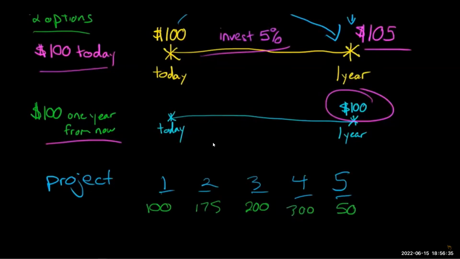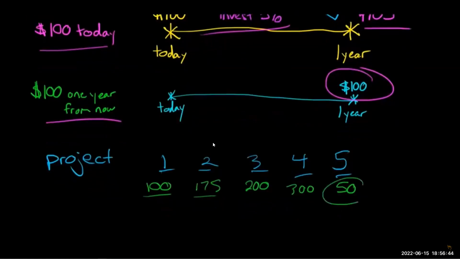Now we know we're estimating these cash flows, but for example, here in year 5, that $50, we can't just add all these together and say, okay, now we've got this sum and this is how much it's going to generate from this project. We have to take into account that $50 5 years from now is not worth the same as $50 today. So what we're going to do is account for this time value of money.